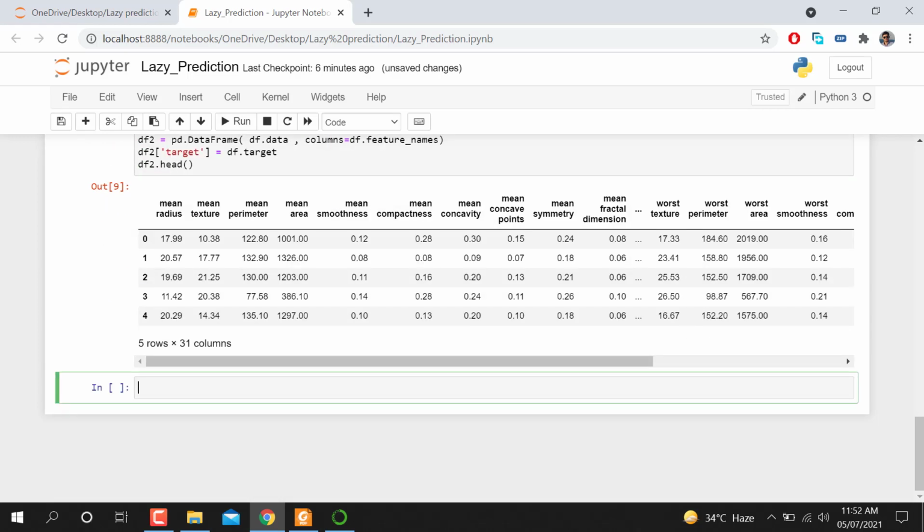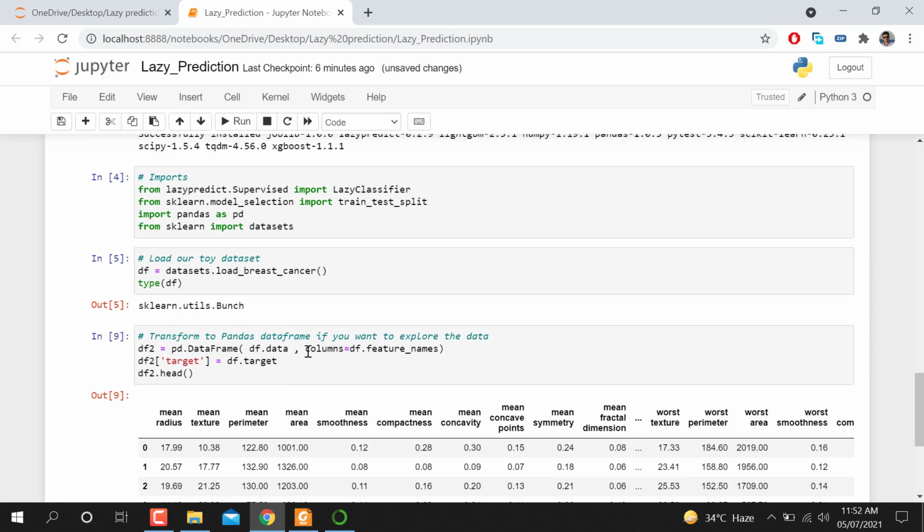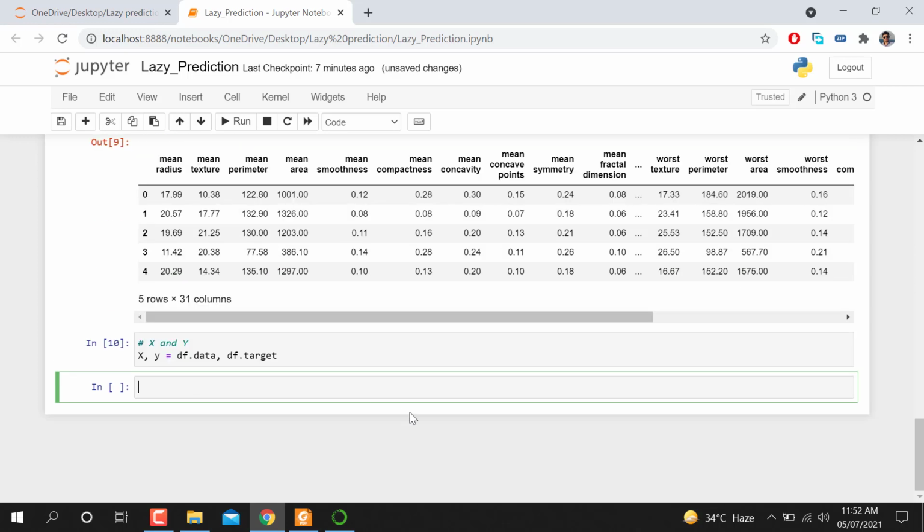After this, we split the data. Basically X is equal to this, and y is equal to this. Before this, df2 is equal to df, which contains both, and the target has the label. When I run this, X will be the data and y will be the target.